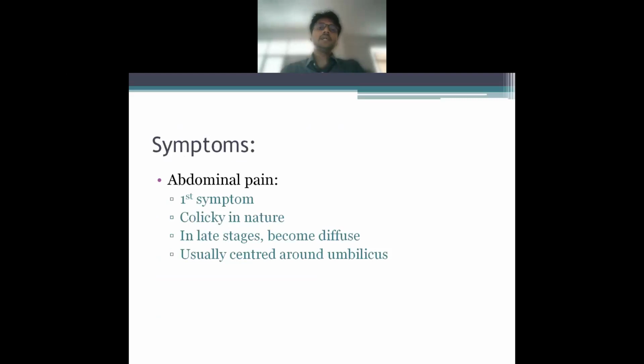Now, coming to the signs and symptoms of obstruction. The first symptom is acute abdominal pain, we all know. It is colicky in nature. But in later stages, when the bowel gets tired, fatigued, it becomes diffuse. It is usually centered around the umbilicus.